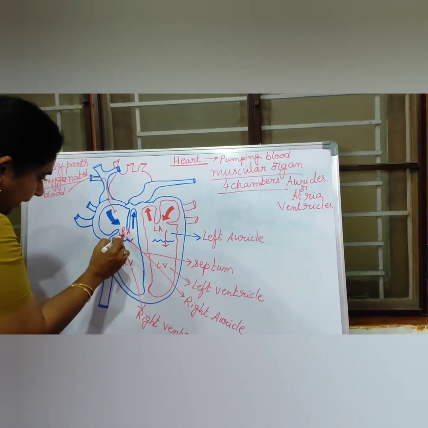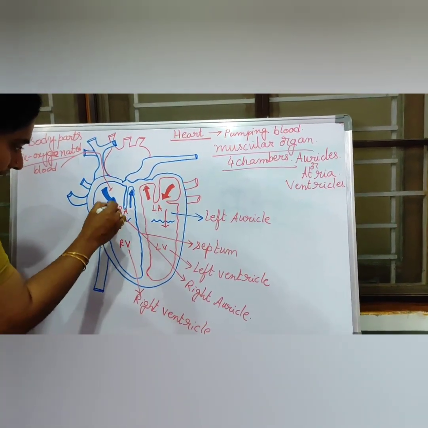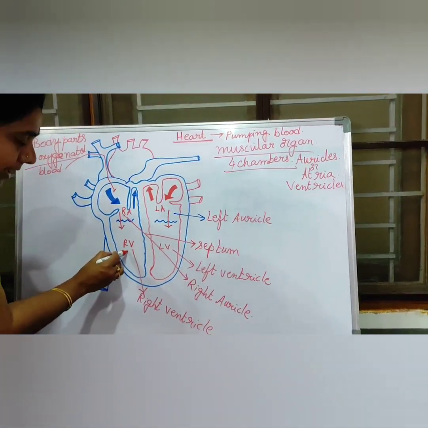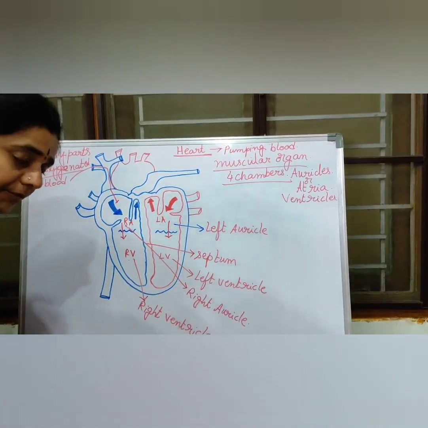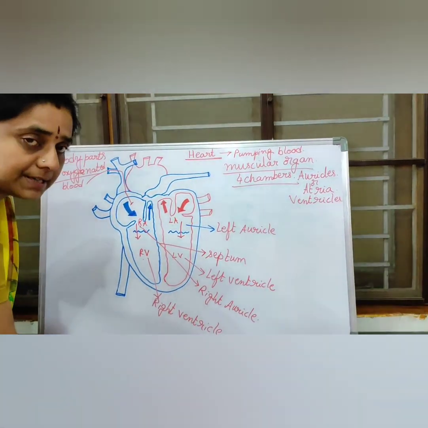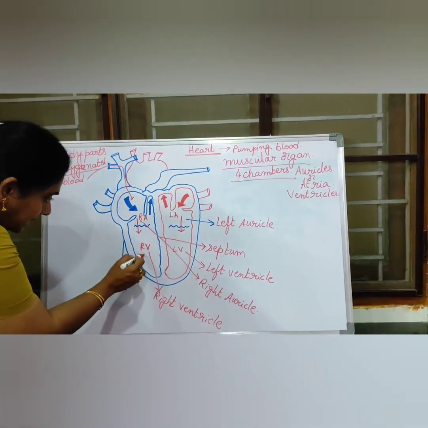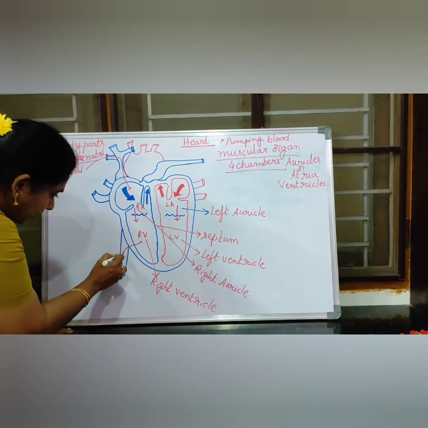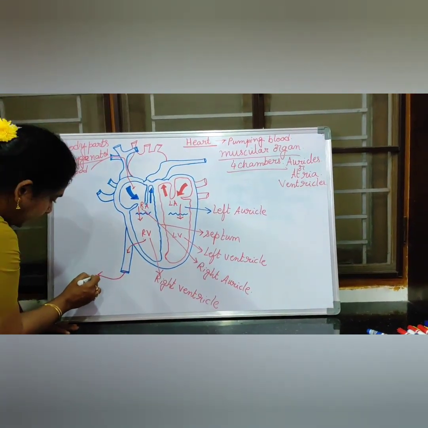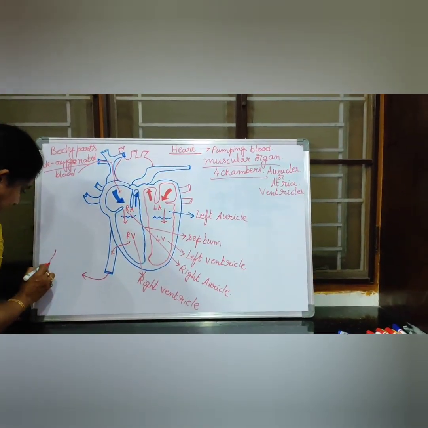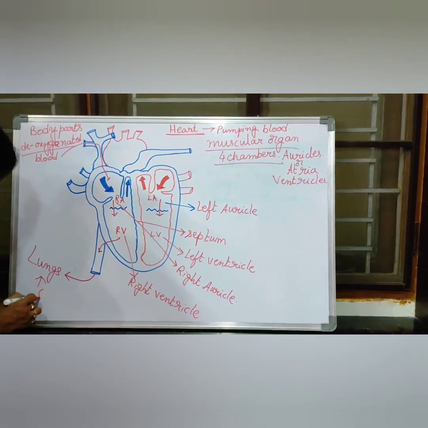Okay, and after that immediately this valve will be opened and the right auricle will push that impure blood to the right ventricle. So here in this right auricle and right ventricle, what type of blood is there? Impure blood is there. Impure blood means deoxygenated blood, and from this right ventricle, this impure blood will be pushed out to another blood vessel, and this blood vessel is carrying that impure blood to the lungs for purification. So lungs are containing what gas, children?